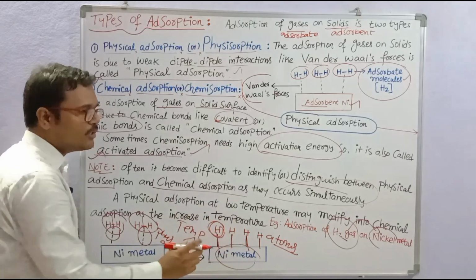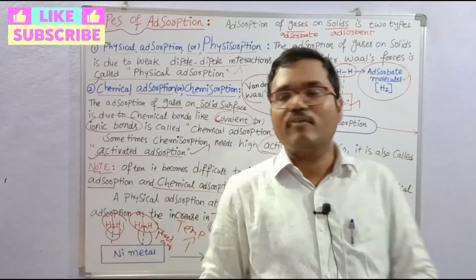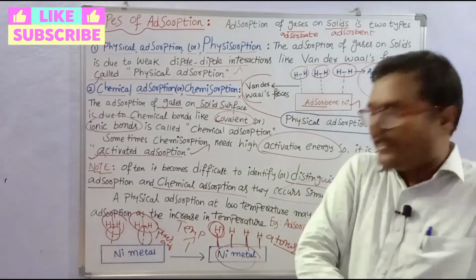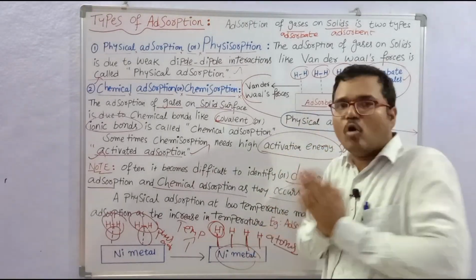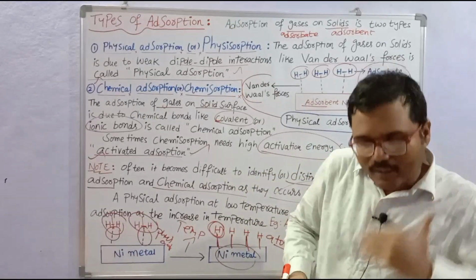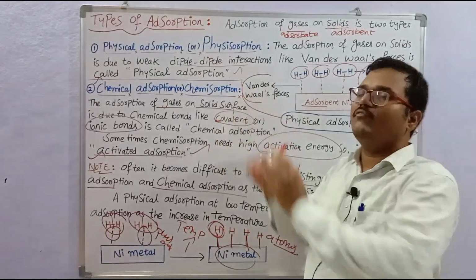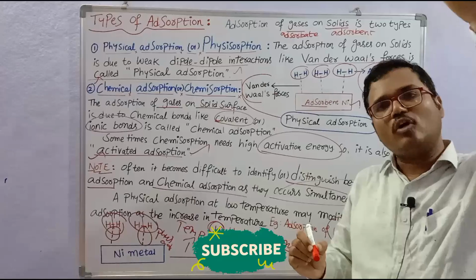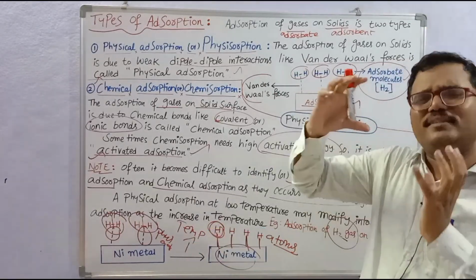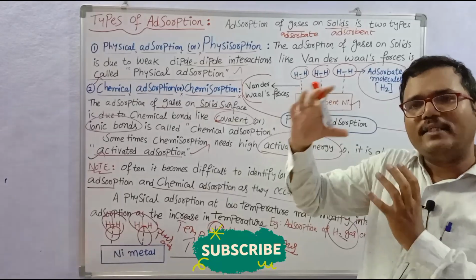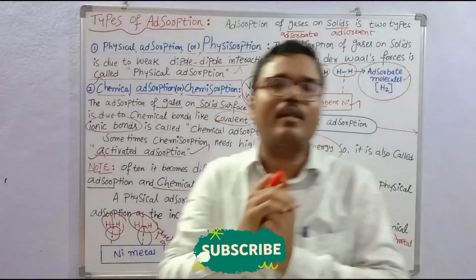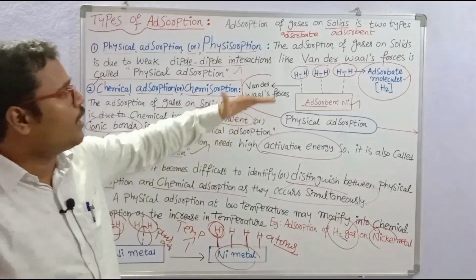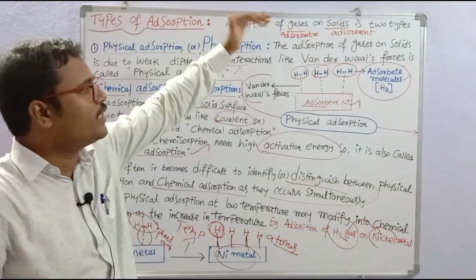Chemical adsorption is very strong in nature when compared with physical adsorption because there is formation of chemical bonds like covalent or ionic bonds between the adsorbent and adsorbate, whereas in physical adsorption you cannot see such strong attraction between the adsorbate and the adsorbent surface. There are only some weak attraction forces, so the adsorbate molecules are held by the attraction of the adsorbent. But if the forces are disrupted, the adsorbate molecules will escape. That is physical adsorption.